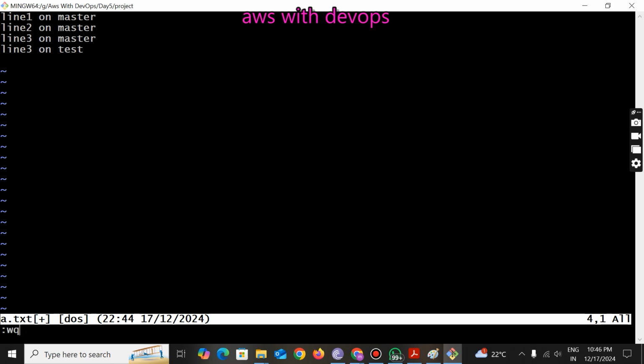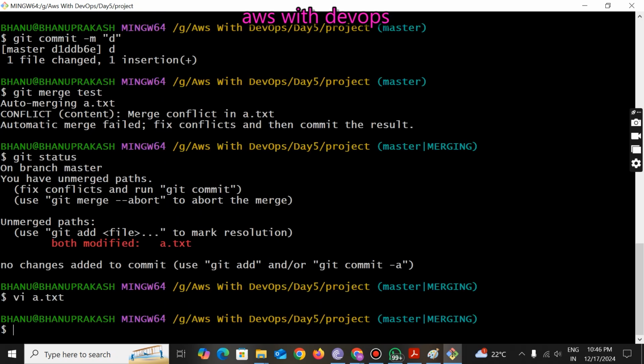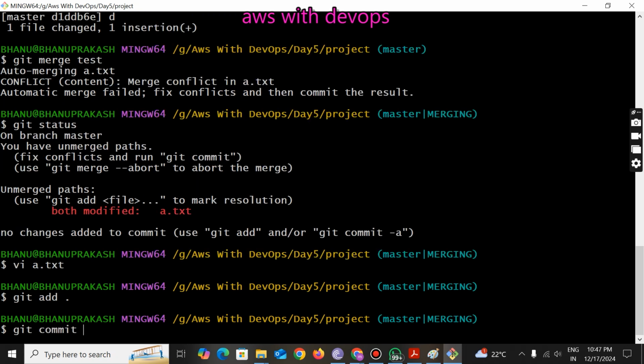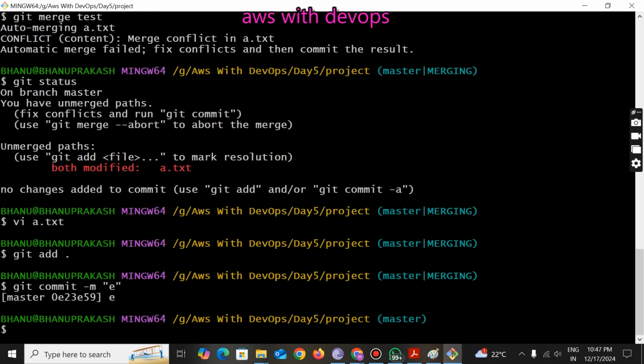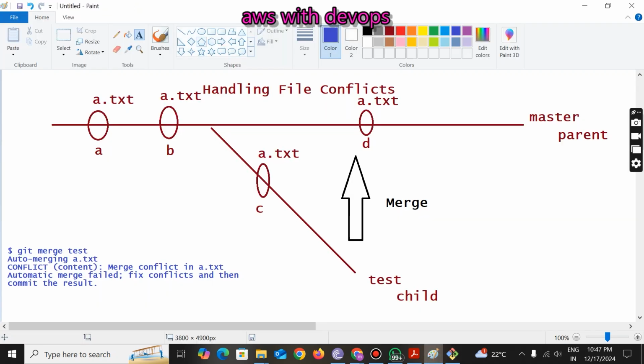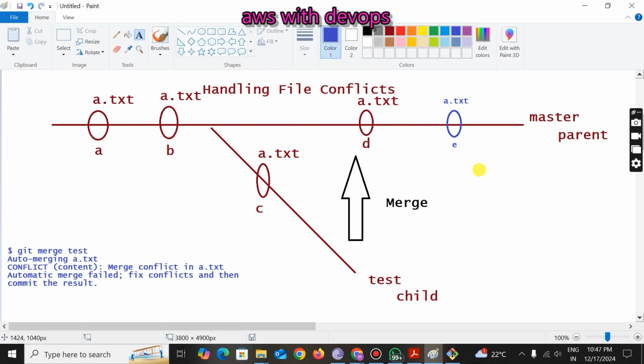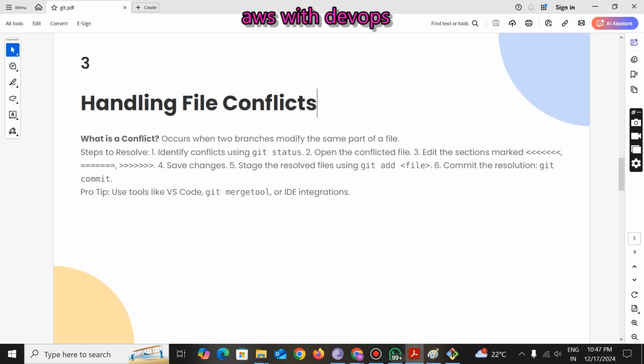And after that he is going to save this file, and after this he will do one more commit, git add dot and git commit -m, and this commit I am going to name as e commit. Now the commit will happen. So finally the developer will resolve the conflict issue, and at last he will do one more commit for the same file a.txt. At last we have figured out manually how to resolve the issue.